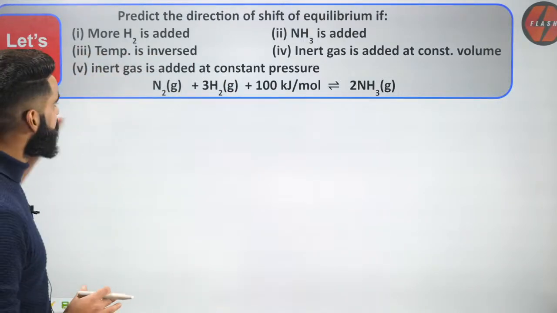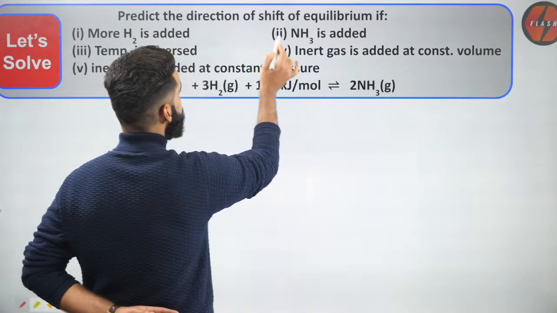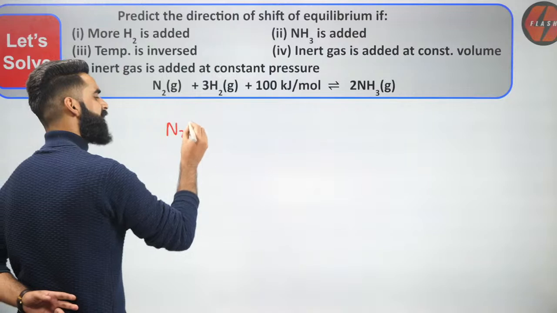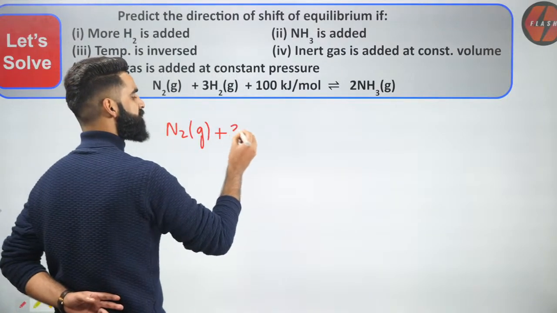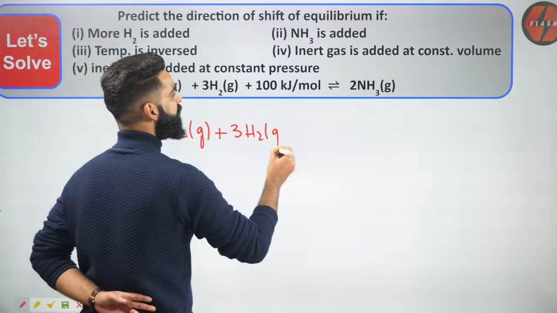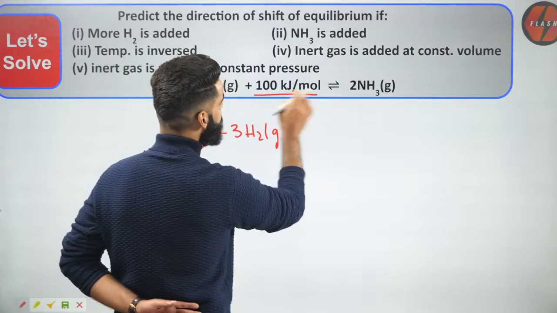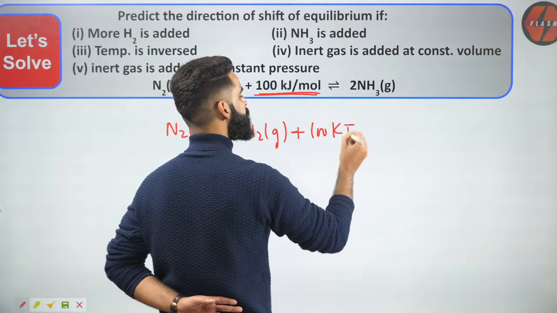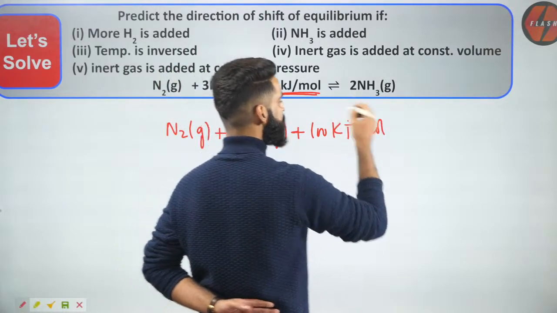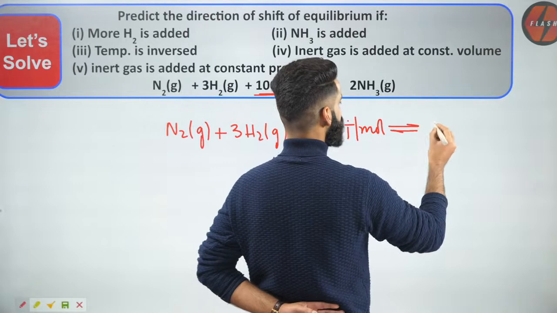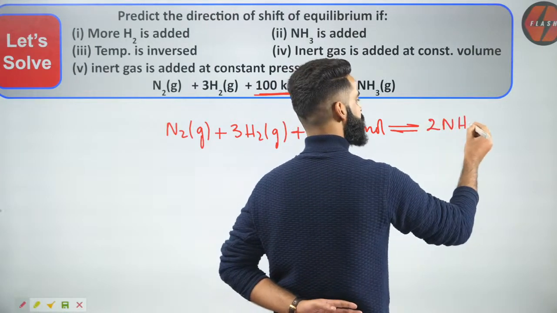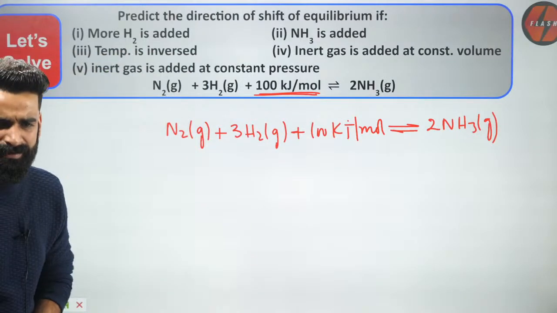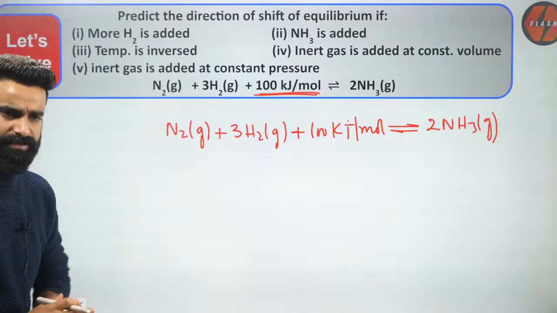I want you to give it a try. Predict the direction of shift of equilibrium, okay? The reaction I have is N2 gas, understand properly, N2 gas plus 3 times H2 gas in equilibrium with, and right here I'm giving some 100 kilojoules per mole of energy, right? So the reaction in this case is endothermic. Actually, if we talk about Haber's process, this reaction is exothermic, but this is a hypothetical case, yeah? This is the hypothetical case.